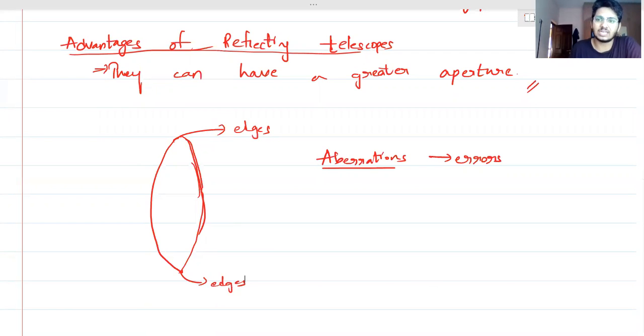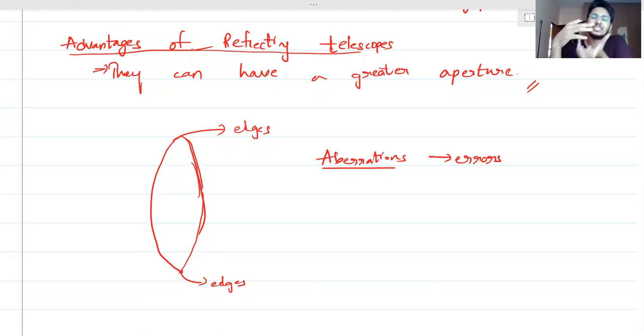So if you make a bigger lens and try to increase the aperture, we are going into one simple disadvantage of lenses. There are many, but one simple disadvantage: you can only hold the lens at its edges, at the boundary.